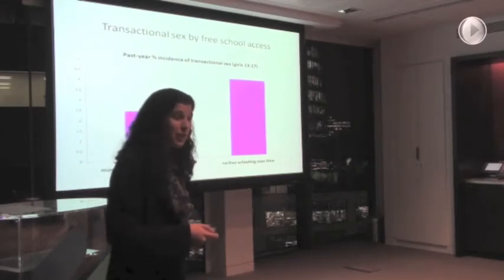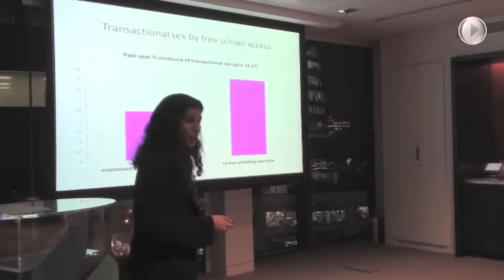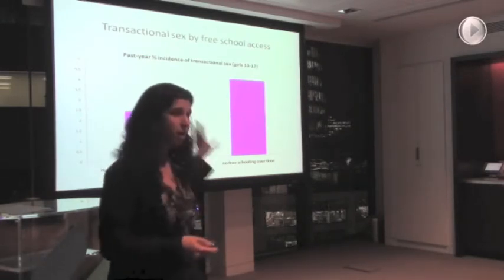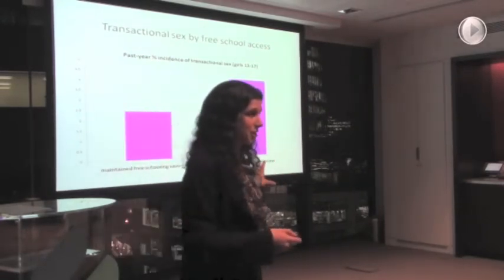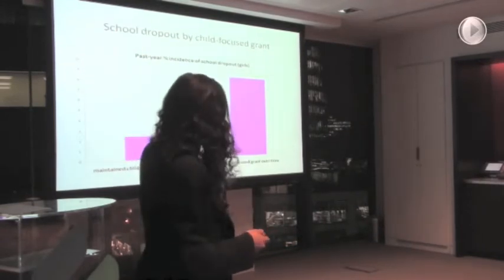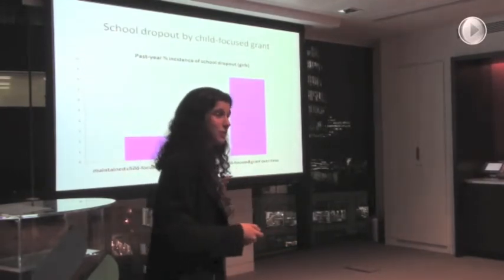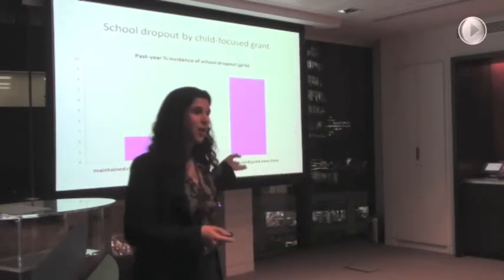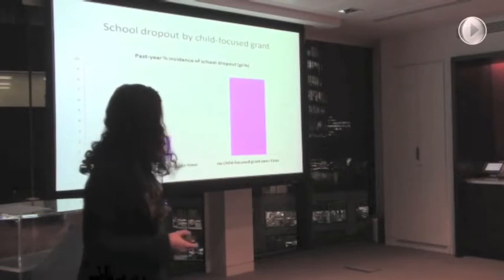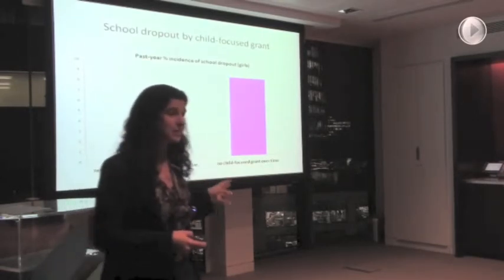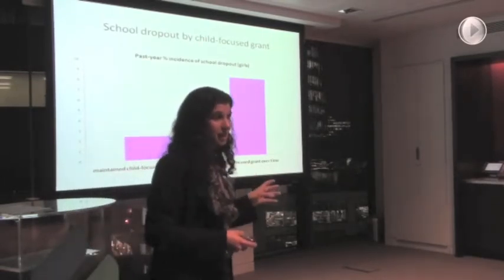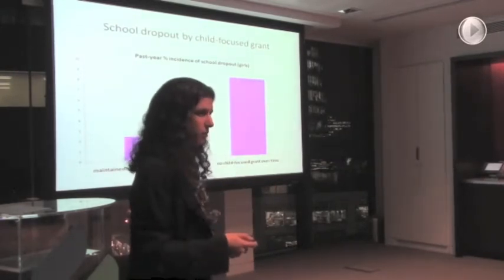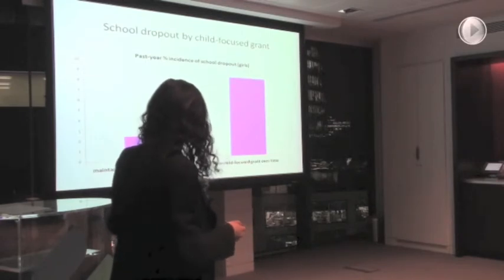When we look at free school access, we see a similar pattern. Girls who have access to a free school over a year are much less likely, probably about half as likely, to be having transactional sex. We also see that it doesn't just have impacts on transactional sex and other sexual outcomes. It also has impacts on school dropout. Girls who have grants and girls who have access to free school meals are much less likely to drop out of school. That was about 4 or 5 times less likely.